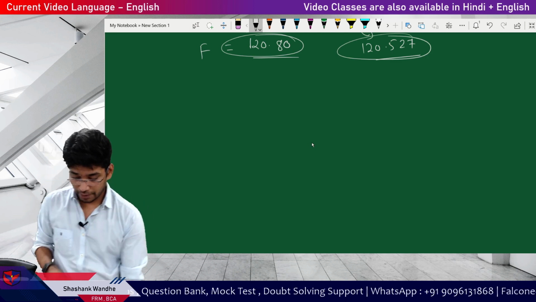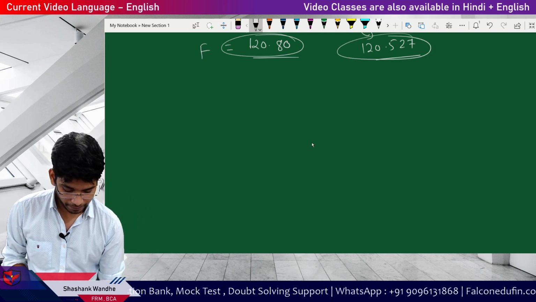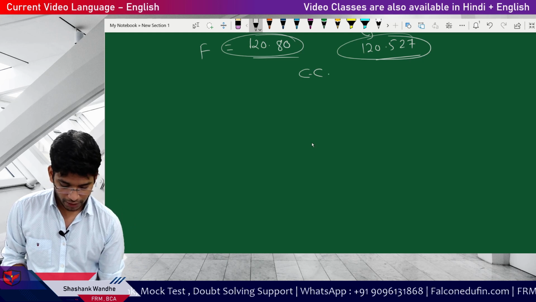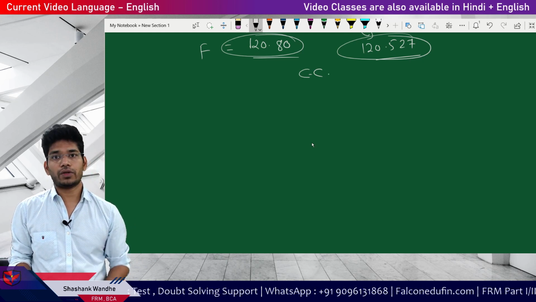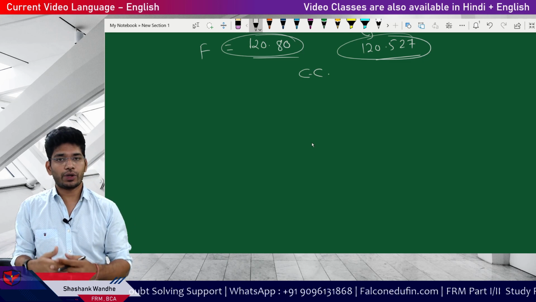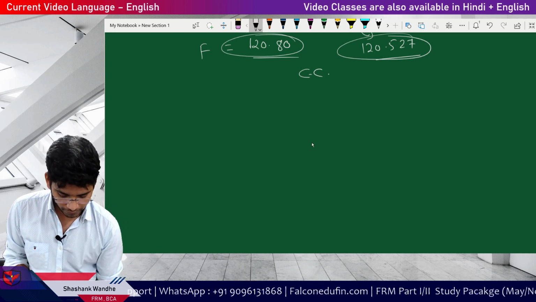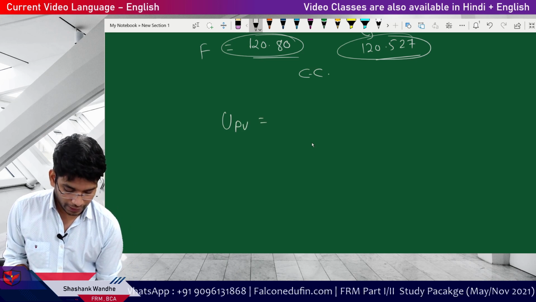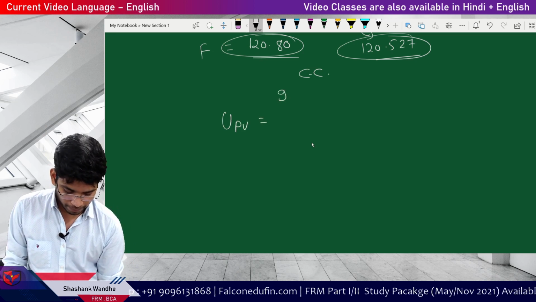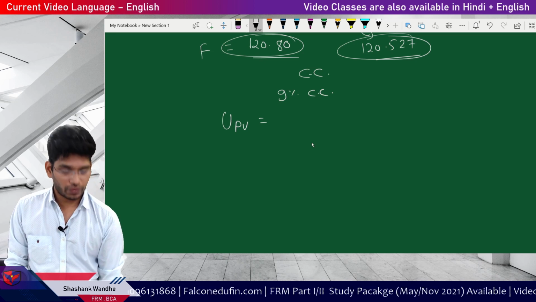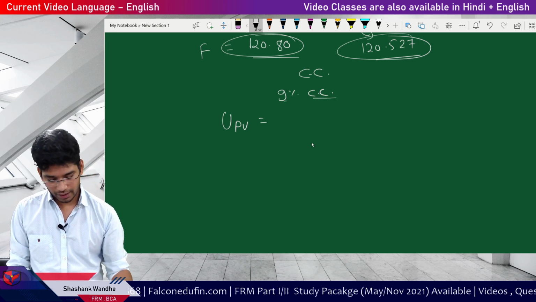Now next, what if the same rates are given as continuously compounded rates? If the rates are continuously compounded, things will be very simple. Then you don't have to worry about semi-annual or annual. We will simply go with the first discounting, UPV, assuming 9% continuously compounded rate for 6 months.